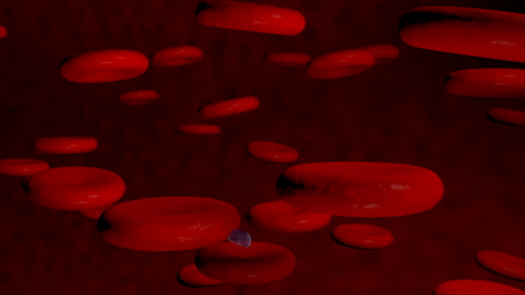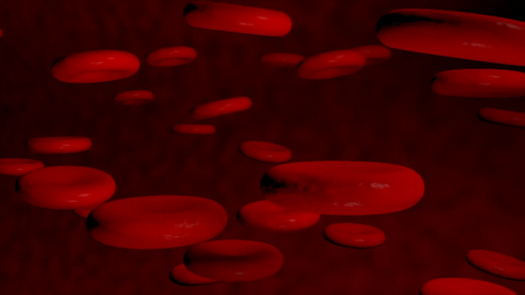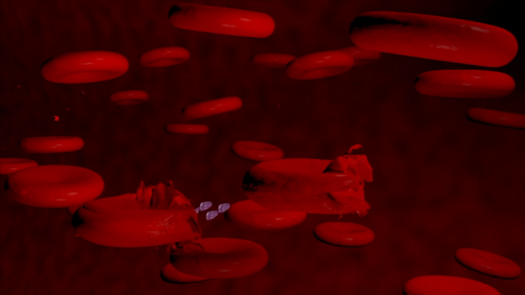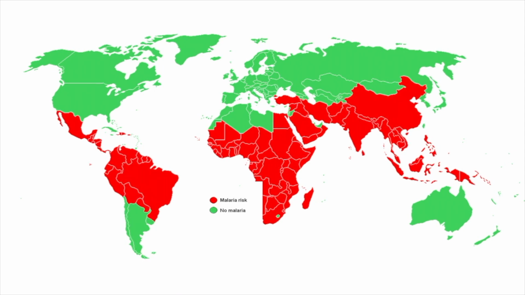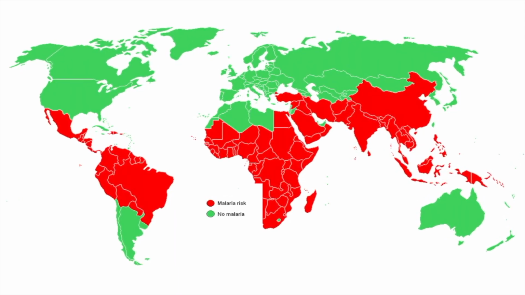Symptoms of malaria include fever, headaches, and nausea. If drugs are unavailable, infected blood cells can block the capillaries that carry blood to the brain. In severe cases, it will cause disability or death. Malaria occurs in more than 100 countries. That puts about half the world's population at risk.